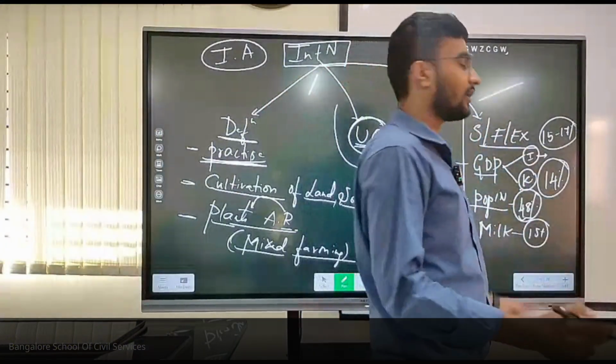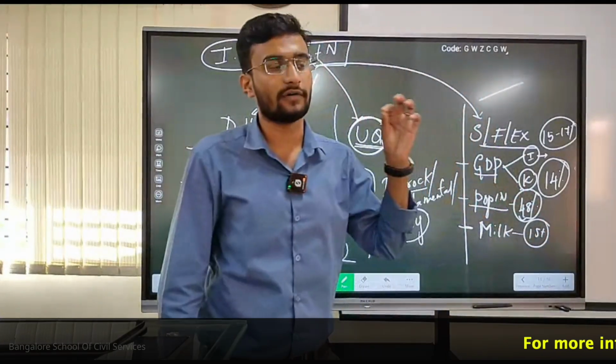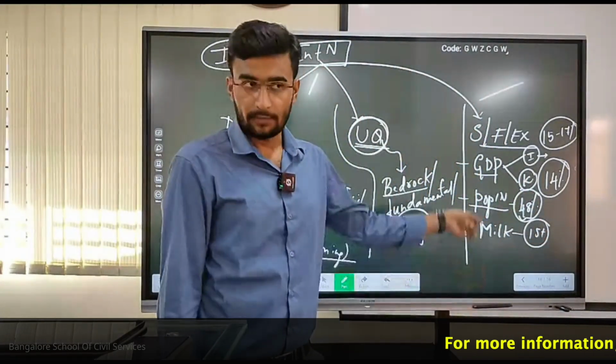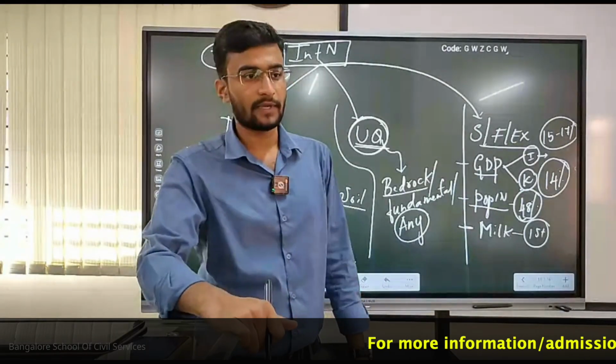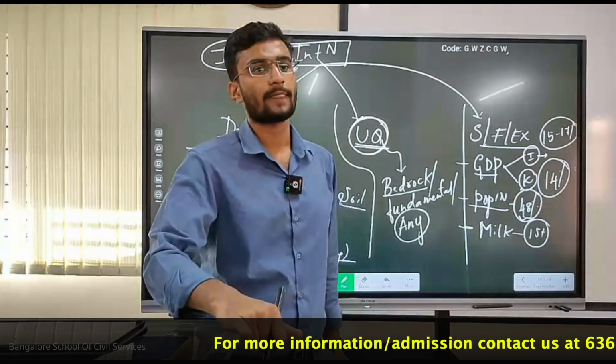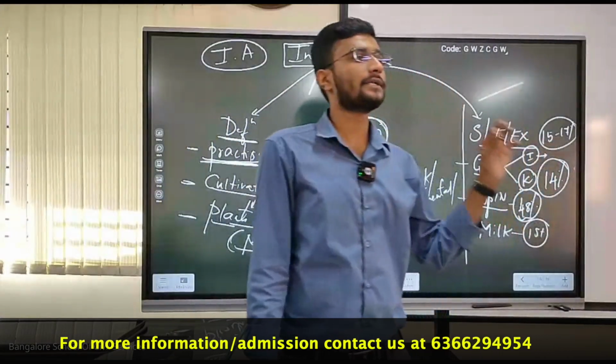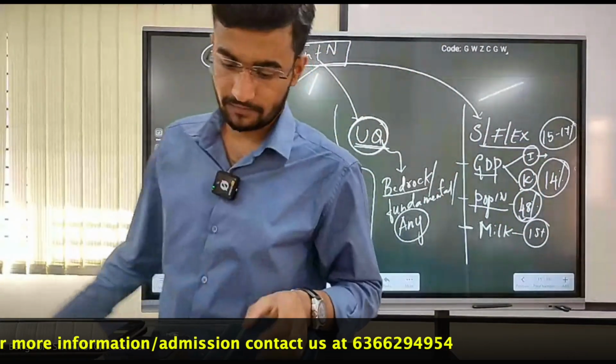24% of world milk production. It contributes to, according to the FAO, EPFO question now, last year EPFO question, that is according to Food and Agricultural Organization, according to the Food and Agriculture Organization, India has been ranked first.